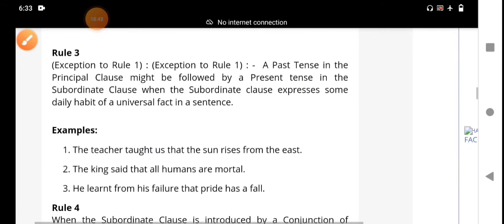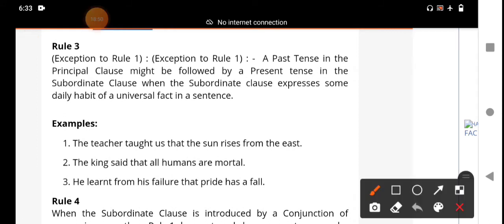Next we go to the next example. We should observe the second example: "The king said that all humans are mortal." It is a universal truth. Mortal means we may die at any time. Immortal means eternal. God is immortal. We are mortal. Human beings, living organisms are mortal. Here "are" indicates the simple present tense.